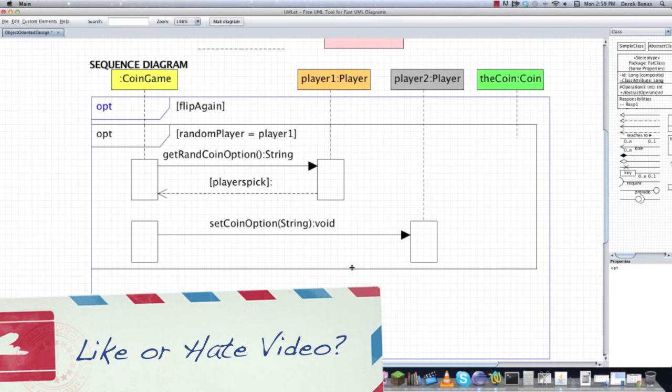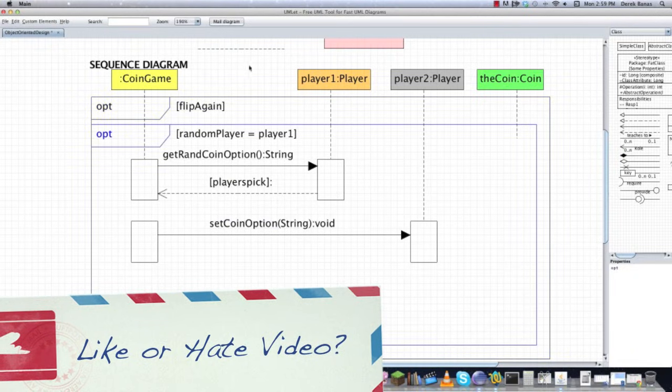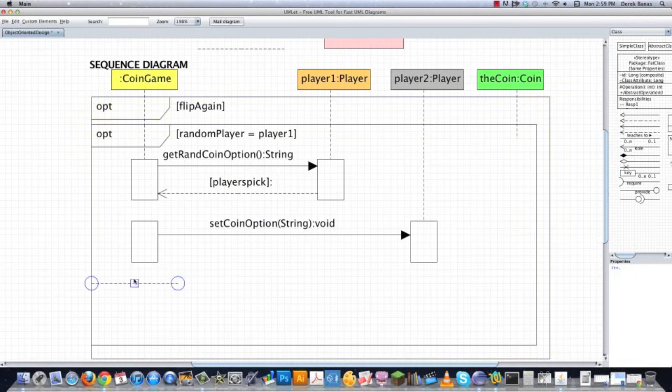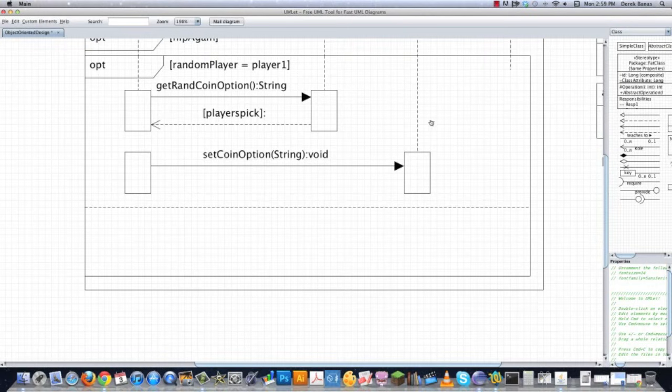I know this is kind of crazy. I doubt anyone's ever done a video tutorial like this before. So now we need to divide this up into our alternative in which player 2 is going to get the option. It's actually going to be pretty simple. Basically, it's going to be the absolute opposite. So you can come down here. Player 2 is going to get to choose.